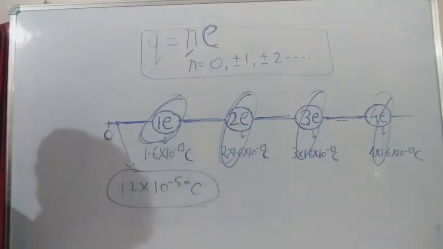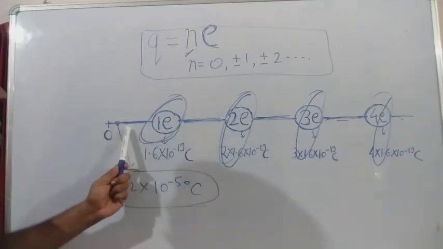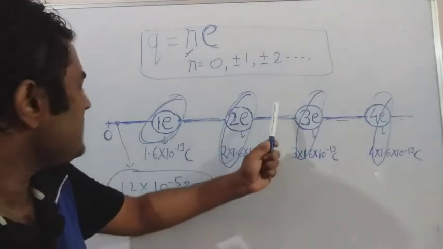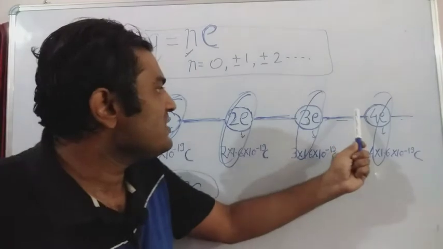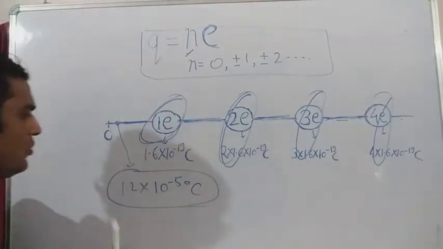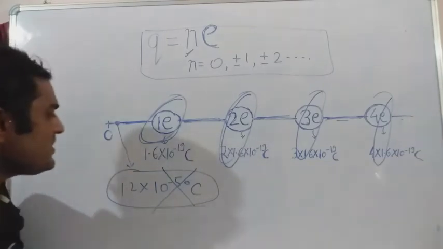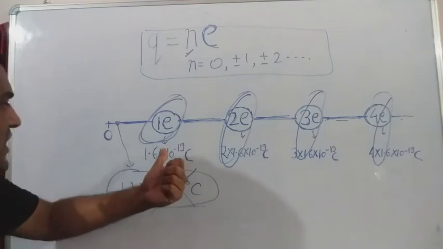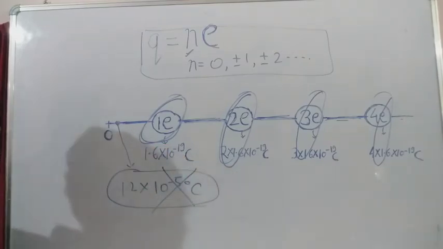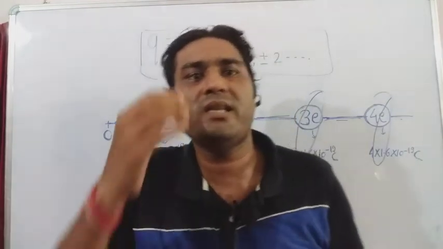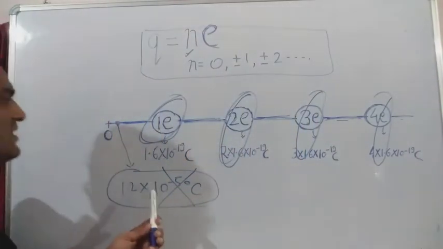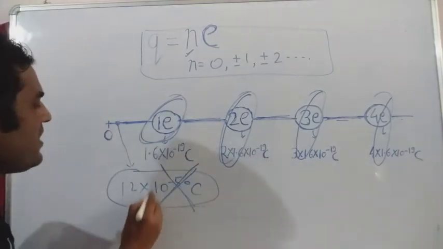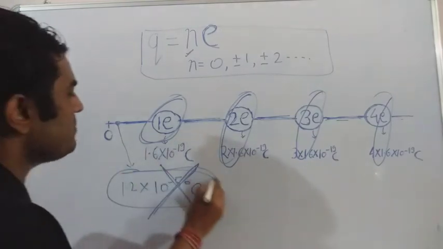We have discussed that this region rejects the possibility of charge. So this charge is not possible. At the same time, we can infer that this charge is even less than the elementary charge. What's the elementary charge? Elementary charge is 1.6 into 10 to the power minus 19 coulomb. So this charge is less than the elementary charge, and as a matter of fact, this is not possible.